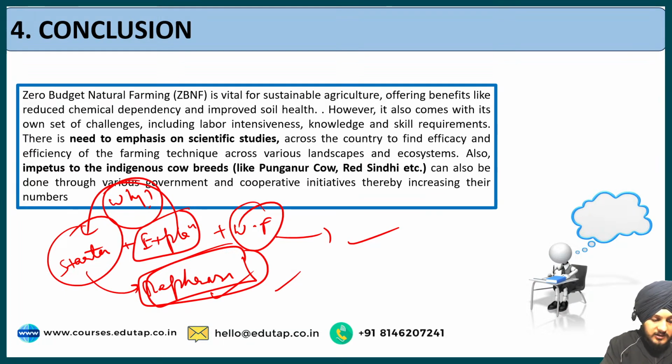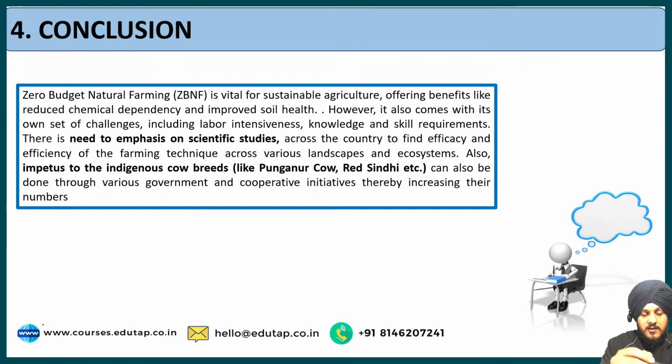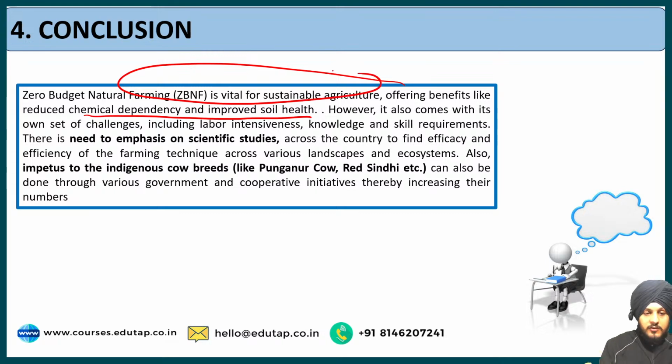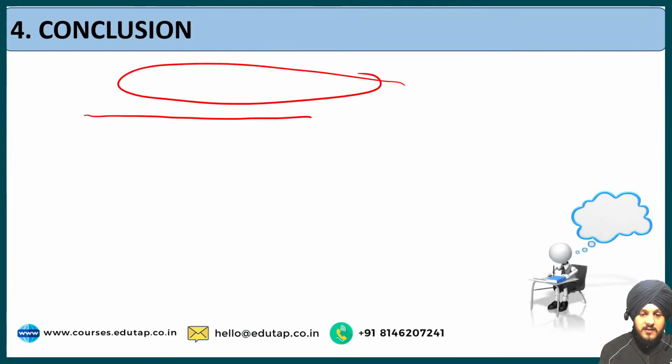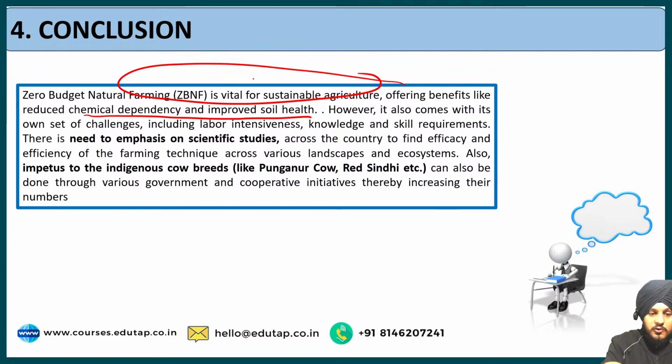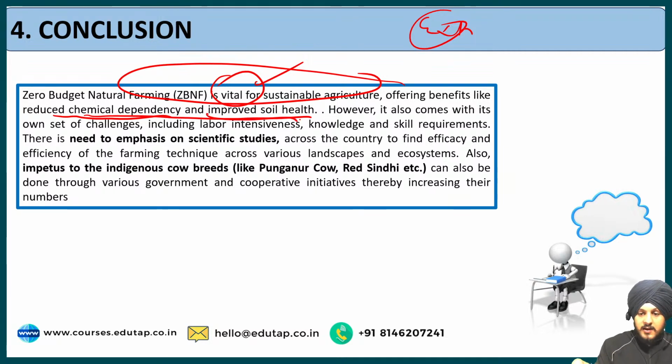So when we talk about the conclusion related to zero budget natural farming: zero budget natural farming is vital for sustainable agriculture, offering benefits like reduced chemical dependence and improved soil health. This is our starter portion, because the question was asking about zero budget natural farming. Now the next part, the explanation part, why do we think so? Because it offers benefits like reduced chemical dependency and improved soil health. However, it also comes with its own set of challenges, including labor intensiveness, knowledge and skill requirements.